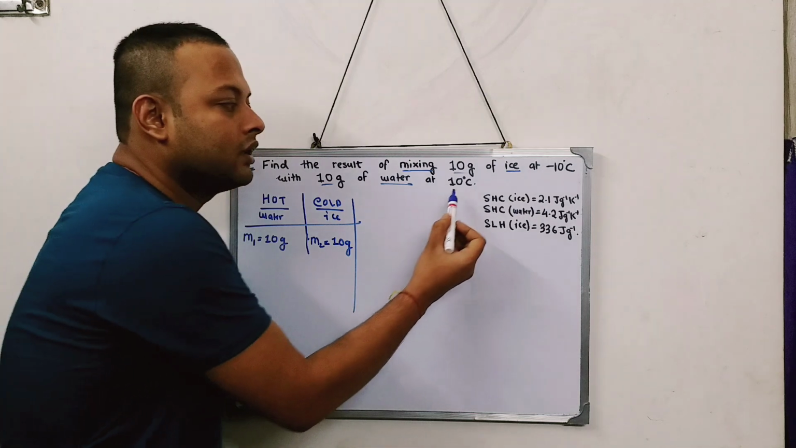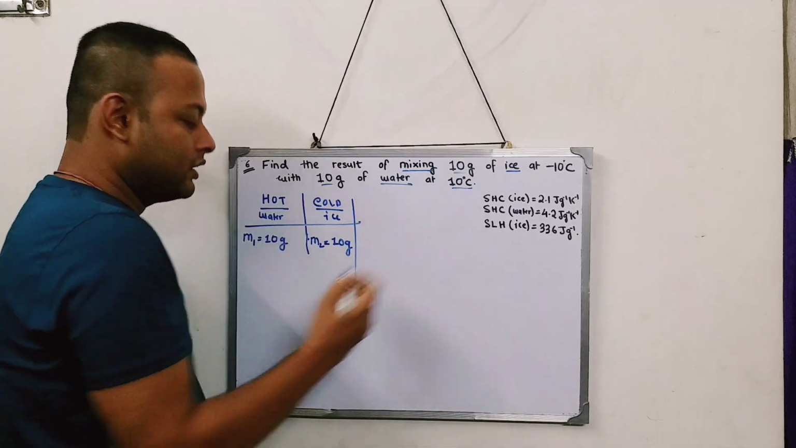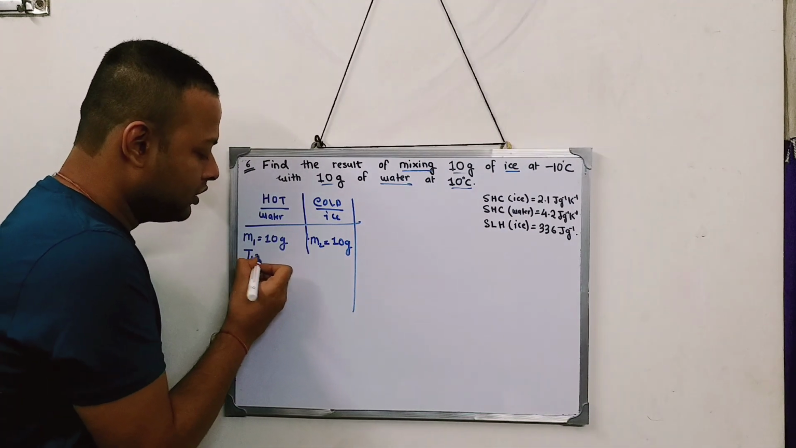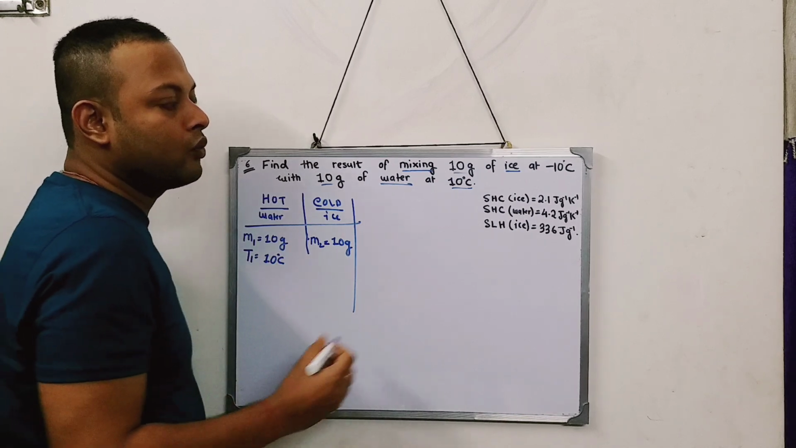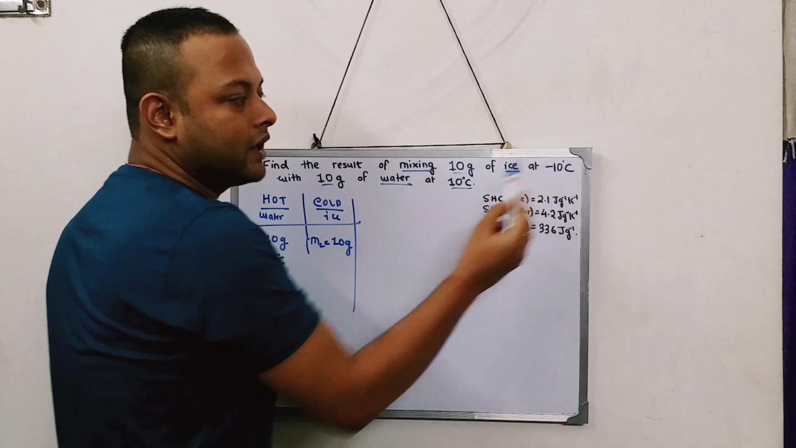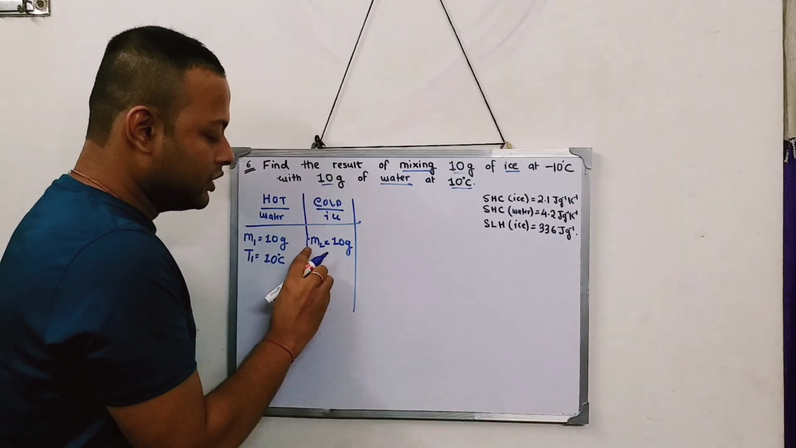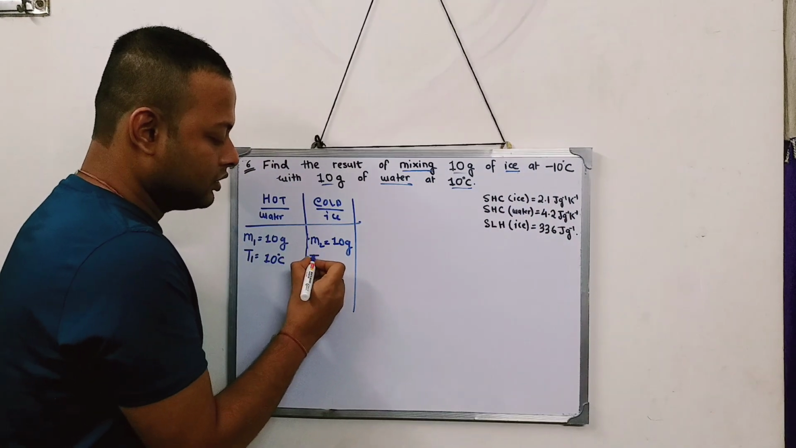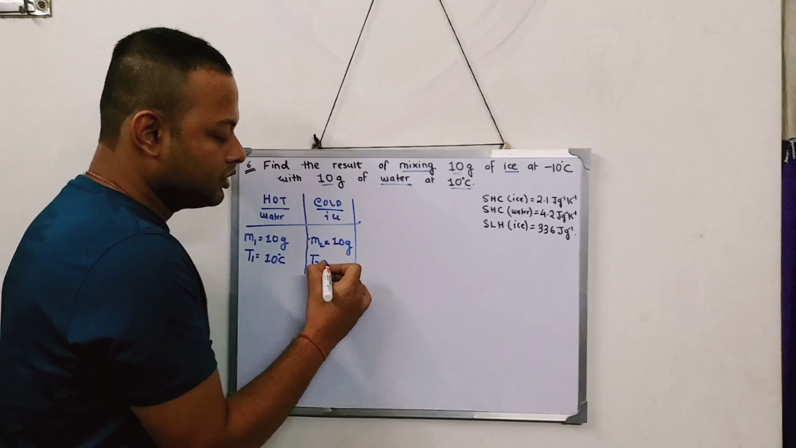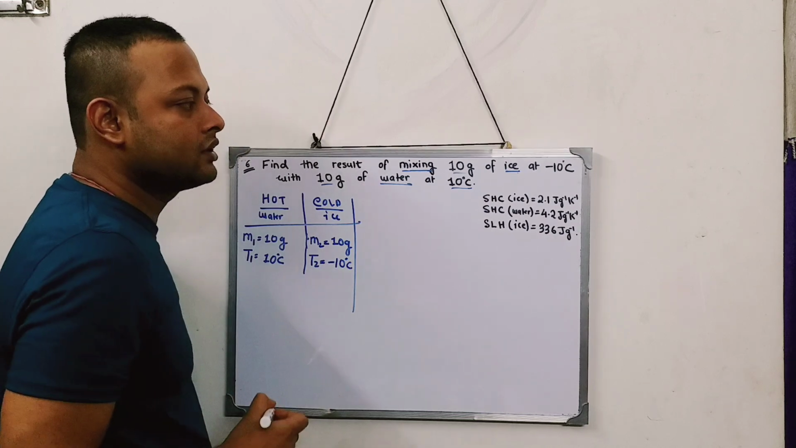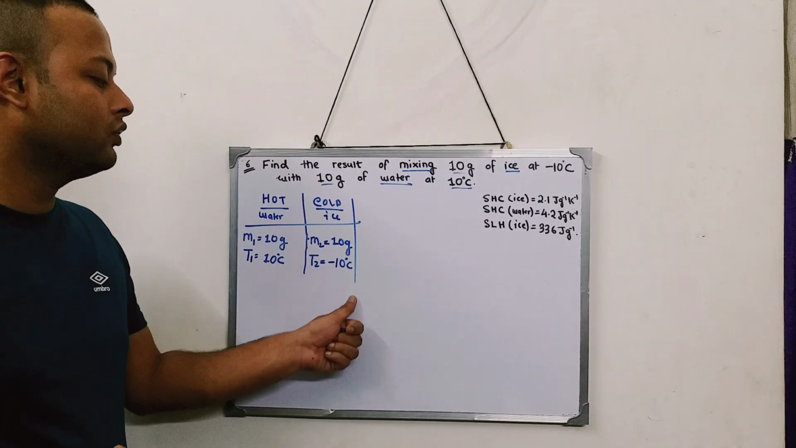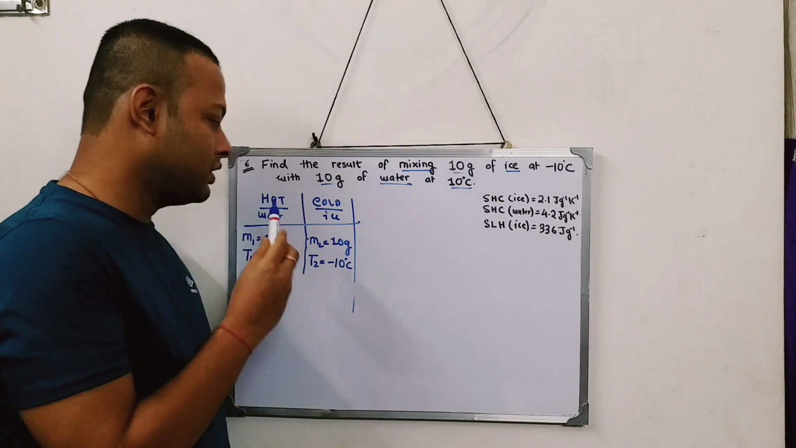The water is at what temperature? The water is at 10 degree. So T1 is 10 degrees centigrade. And what is the temperature of the ice? It is minus 10. So the temperature of the ice is minus 10 degrees centigrade.